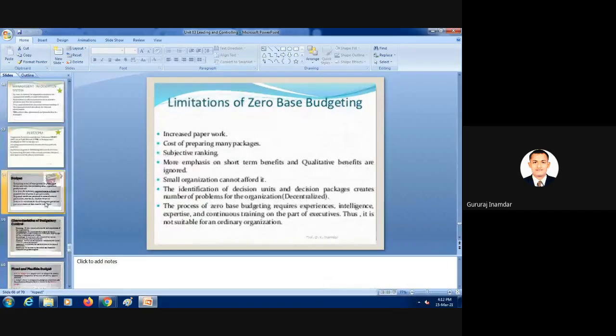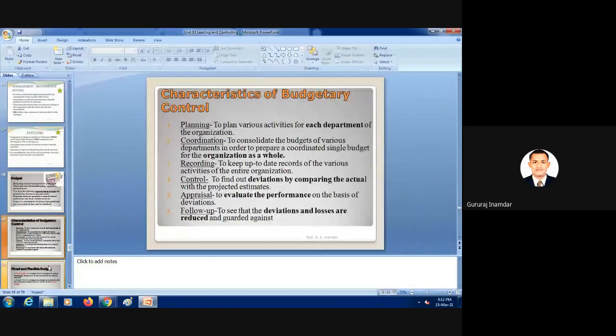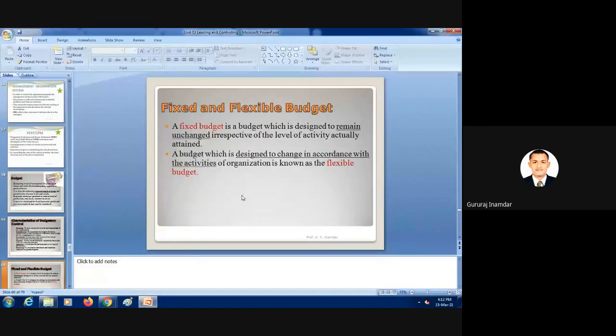I think budget is the last point. After characteristics, what comes next: fixed and flexible budget. These are the types. Fixed budget is a budget which is designed to remain unchanged irrespective of the level of the activity actually attained. Fixed budget is nothing but fixed and flexible budget.